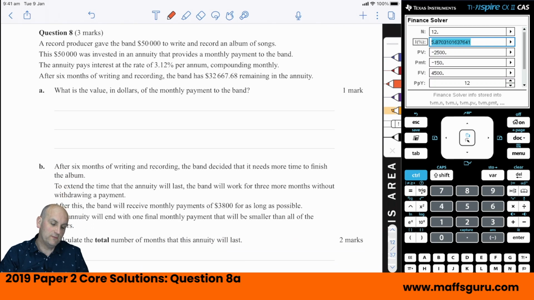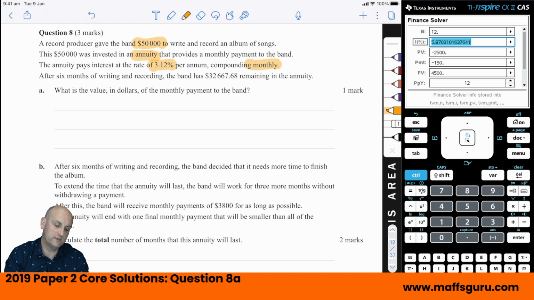A record producer gave the band $50,000 to write and record an album of songs. This $50,000 was invested in an annuity that provides a monthly payment to the band. The annuity pays interest at 3.12% per annum, compounding monthly.